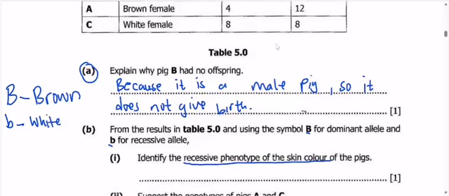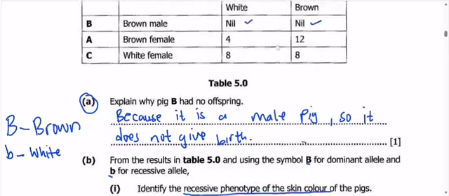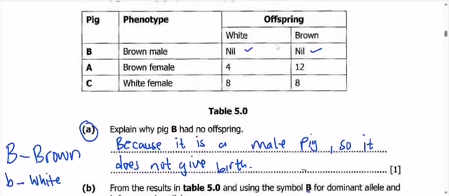Now, how do I know that B will be brown and the recessive one will be white? You look at the table here. You see brown female pig A, when it is crossed with brown male pig B, having 4 white offspring and 12 brown offspring.